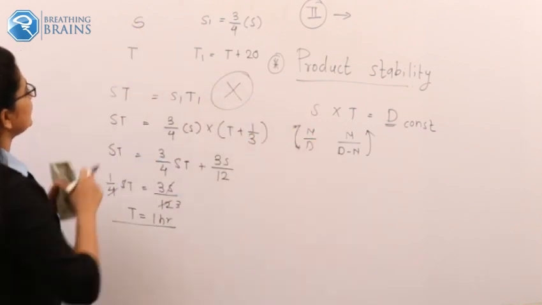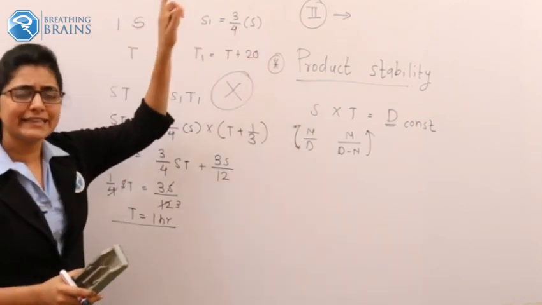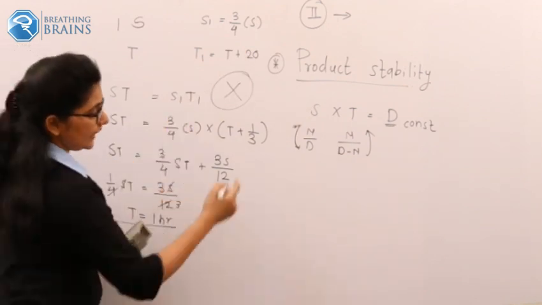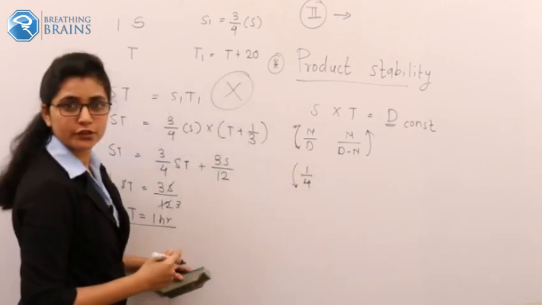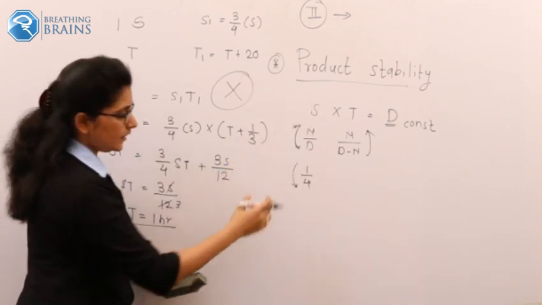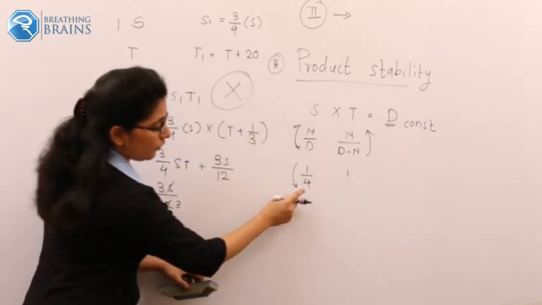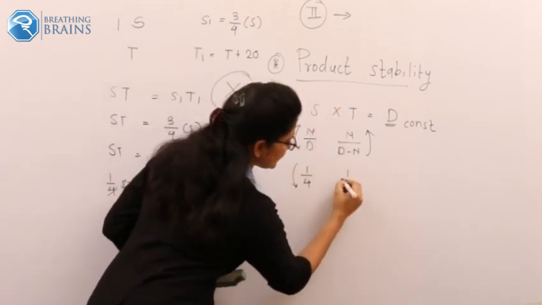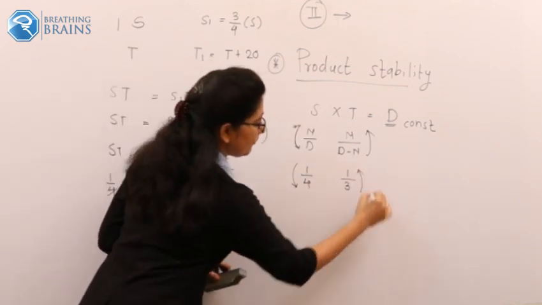See, at the first it was 1, then it became 3/4 of the 1. Means can I say that speed got decreased by 1 by 4, right? So n by d fraction, what is the n by d fraction? Speed got decreased by 1 by 4. So from this, by what fraction should time increase? n will remain the same as 1, and it is d minus n, means 4 minus 1. So the other quantity gets increased by 4 minus 1, so the 3. It gets increased by 1 by 3 fraction.